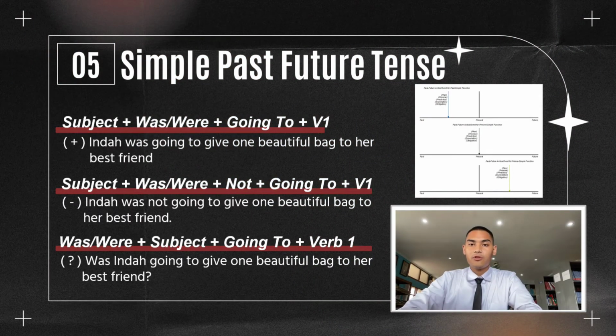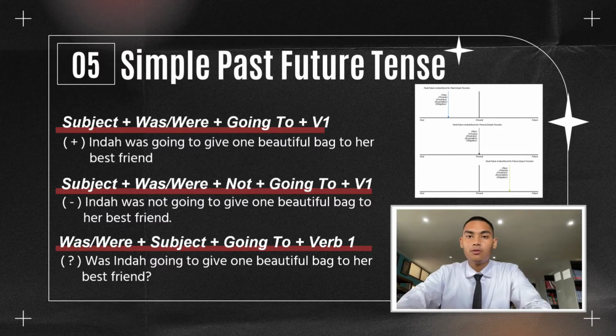The simple past future tense is used to form sentences about the future from the point of view of the past. Specifically, simple past future is used to express an action that will happen in the future or have been done in the past, but the action is not going to happen because of something. Generally, the tense is found in indirect sentences or reported speech.